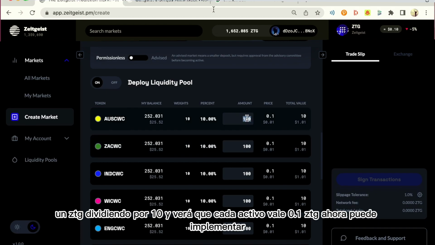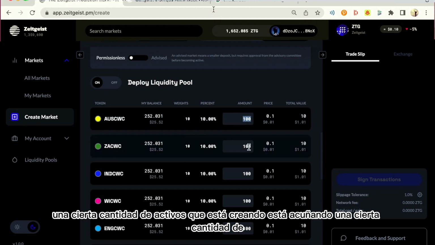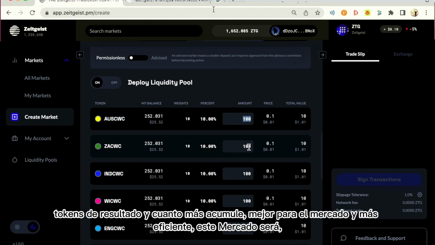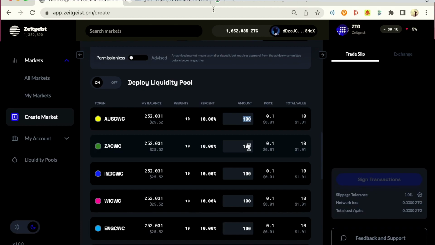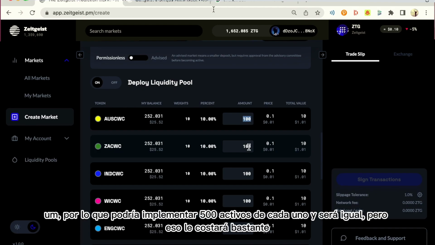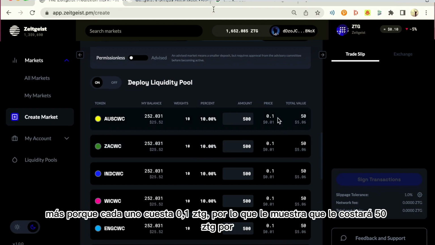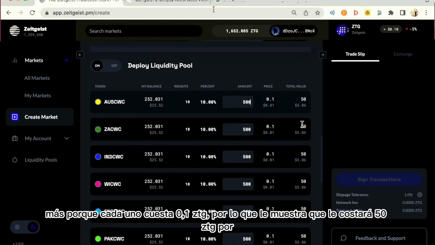Now, you can then deploy a certain amount of assets. You are minting a certain amount of outcome tokens. And the more you mint, the better for the market and the more efficient this market will be. So you could deploy 500 assets of each, and it's going to be equal, but that's going to cost you a fair amount more because each one is 0.1 ZTG. So it's showing you it's going to cost you 50 ZTG per asset.